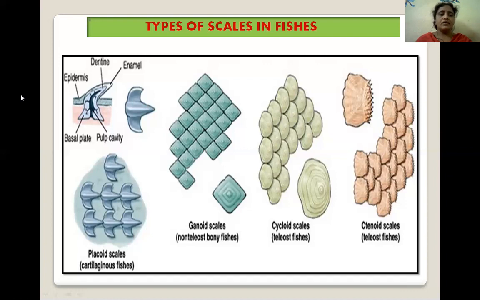Next, ctenoid scales. Ctenoid means comb-like scales. Some fishes contain both cycloid and ctenoid scales. Examples include teleost fishes. The posterior margin has comb-like teeth called cteni.